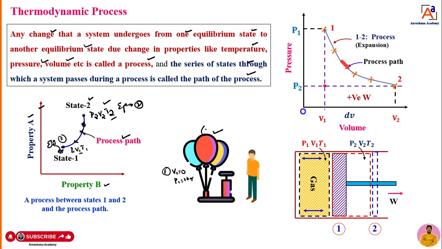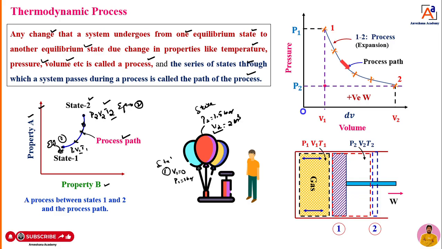When the balloon expands, assume that the pressure increases to 2 bar, and the volume increases to V2, say 2 meter cube, or you can take 1 meter cube, dear students. Now, that means what? It is state 1 and it is state 2, dear students. Okay, the properties have changed.